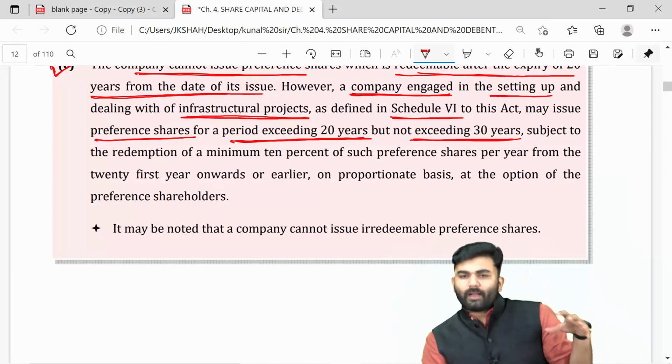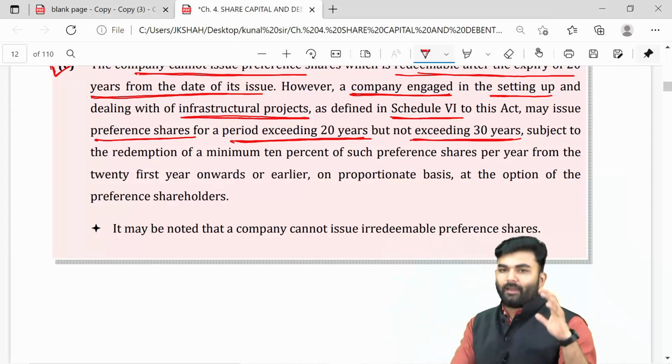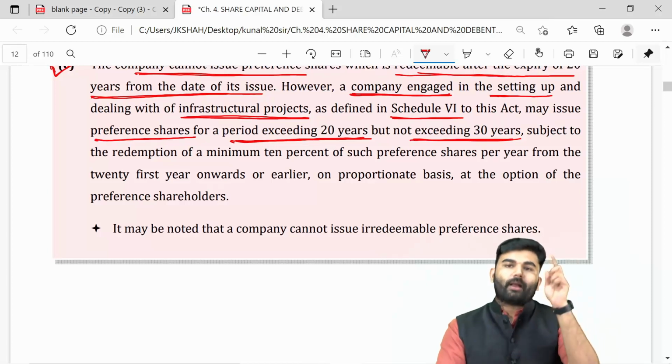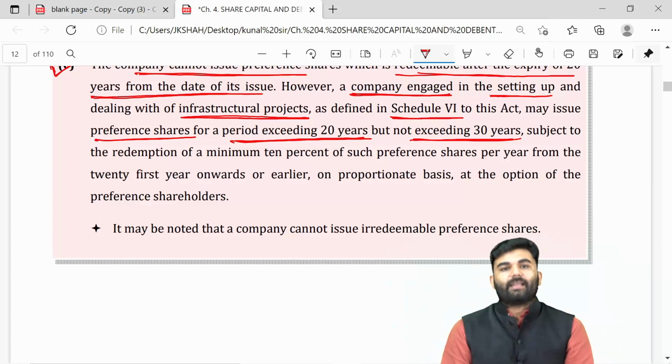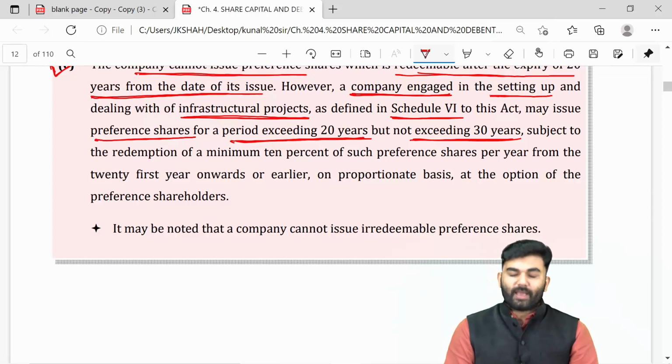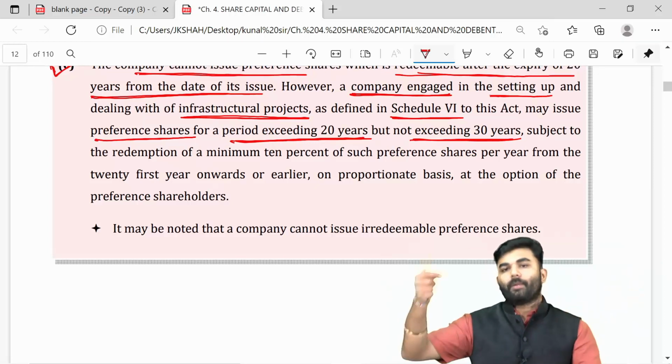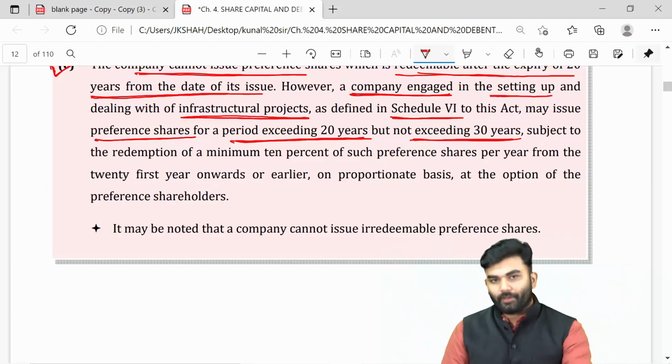Normal companies can issue preference shares which have to be redeemed within a maximum of 20 years. But infrastructure companies may redeem even after the 20th year, but before the 30th year.